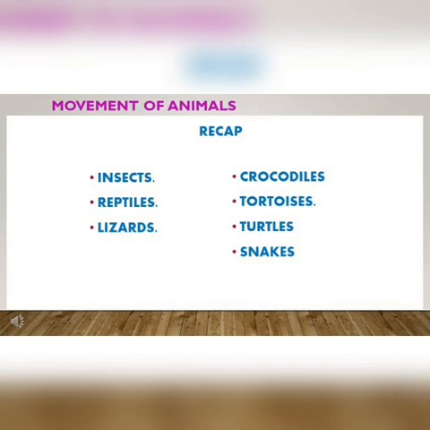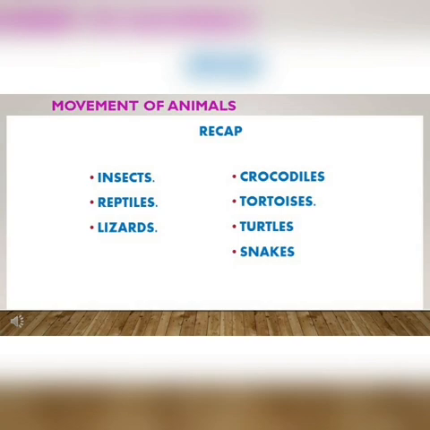Reptiles. Reptiles have short, stout and strong legs. Lizards. Lizards have tiny pads with hooks on their feet. These hooks help the lizards to cling to walls even when they are upside down. Crocodiles. The legs of crocodiles are very strong, which help them to move on land. Crocodiles also have webbed feet and a powerful tail to help them swim.